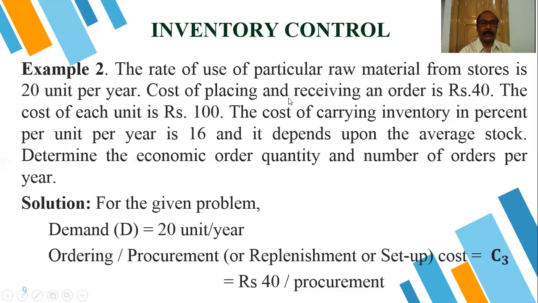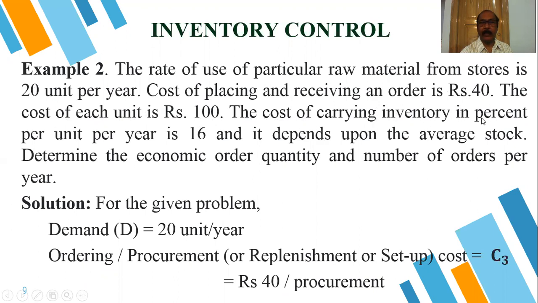Cost of placing and receiving an order, this is the ordering cost, rupees 40. That means for every order placed, the cost is rupees 40. The cost of each unit is rupees 100. Item cost per item is rupees 100.